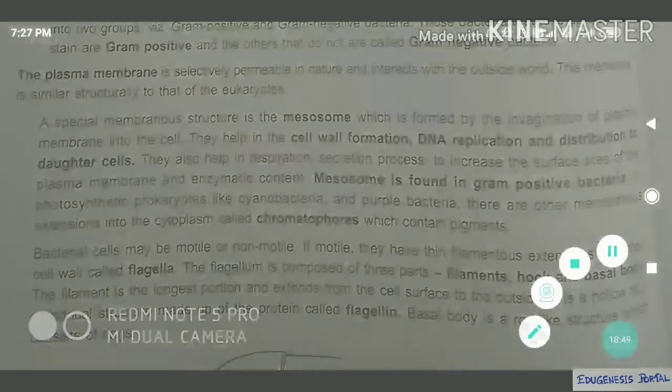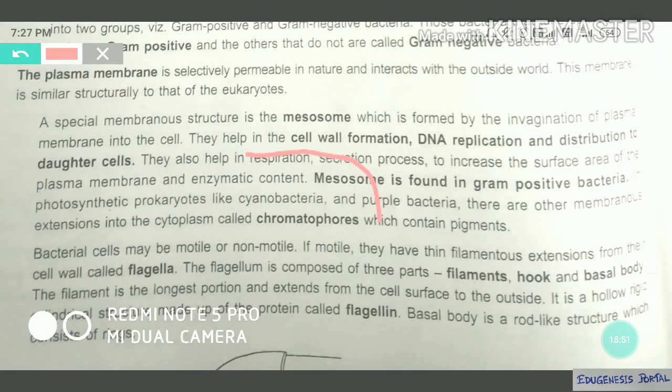So suppose you see, this is a cell. Okay, this is a bacterial cell, a cell wall, and from here the flagella will originate. So you see, this portion is known as the basal body. Here it is written basal body, and this portion is known as a hook. You see, this is a hook, and the longer portion is known as the filament.